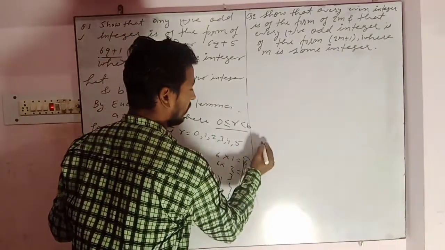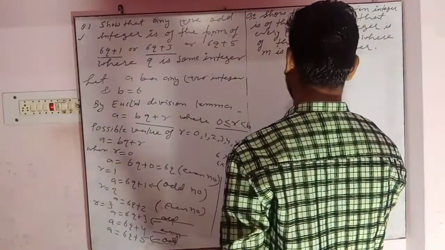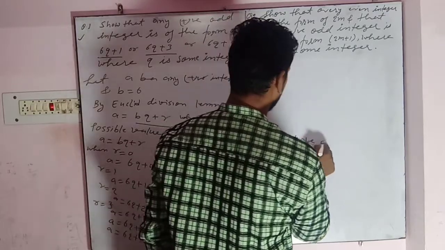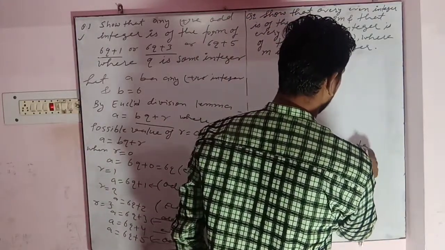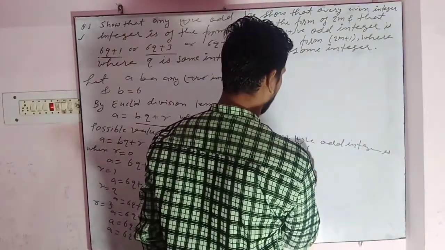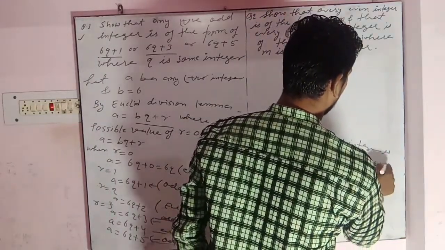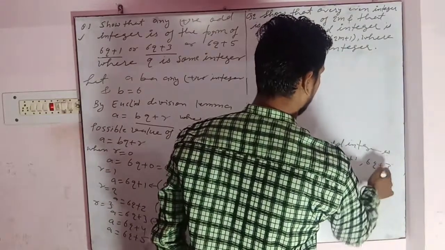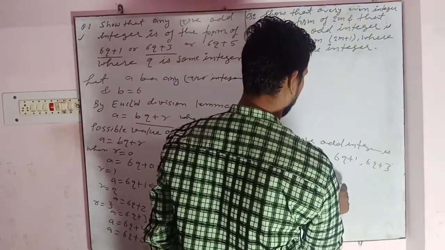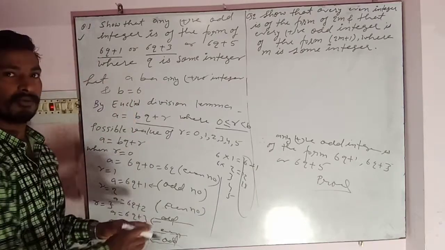So we can write, therefore we can say that any positive odd integer is of the form 6q plus 1, 6q plus 3 or 6q plus 5. So that's it for question number 1.